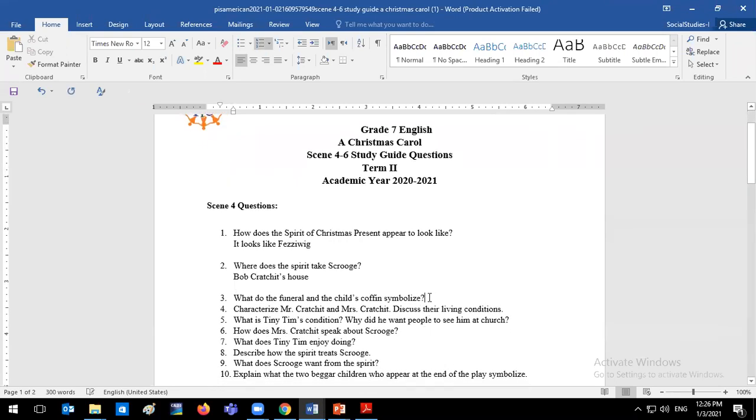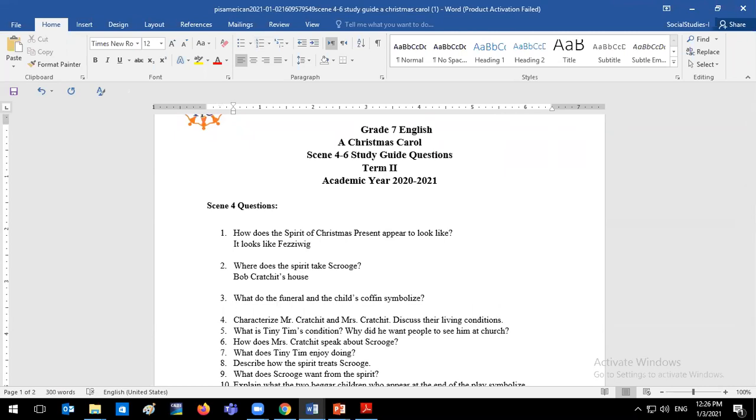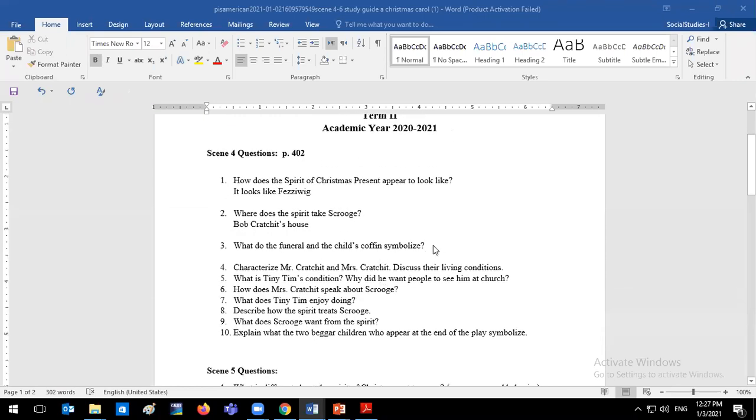While he's going to Bob Cratchit's house, we meet a funeral and a child's coffin. It was basically on page 402. Remember, scene 4 starts on page 402. If you guys need to follow along in your textbooks, it would be highly recommended. So how about Adam? Can you please tell me, Adam, what do the coffin and the funeral symbolize in the story?